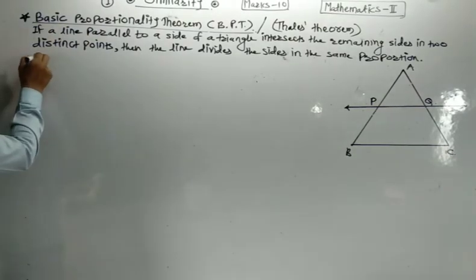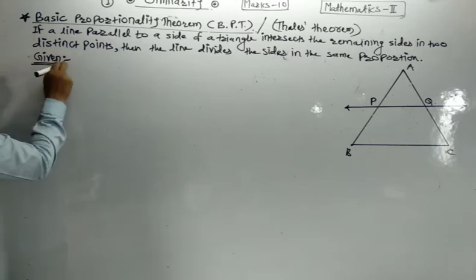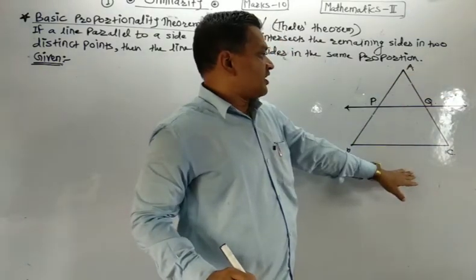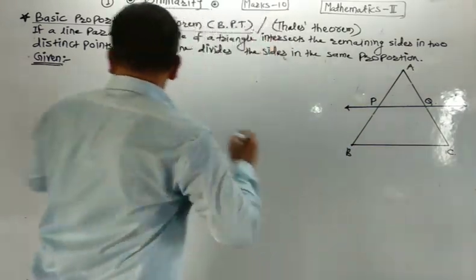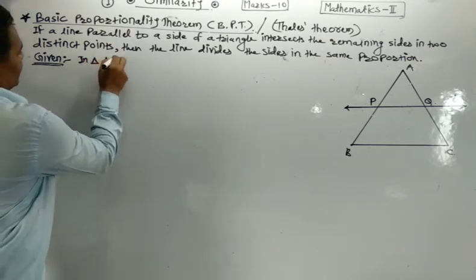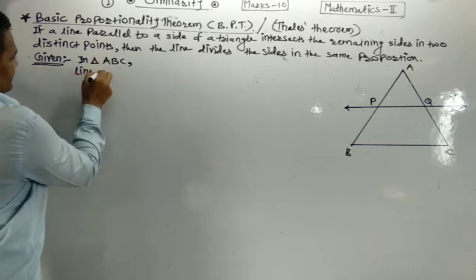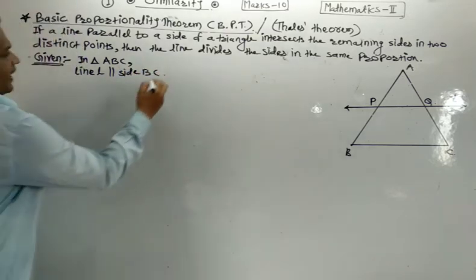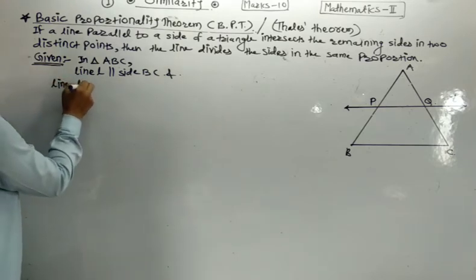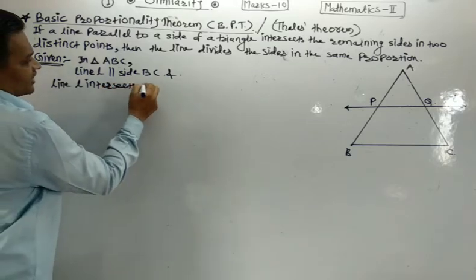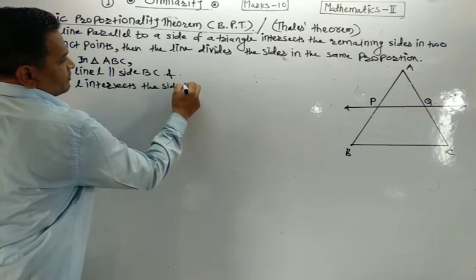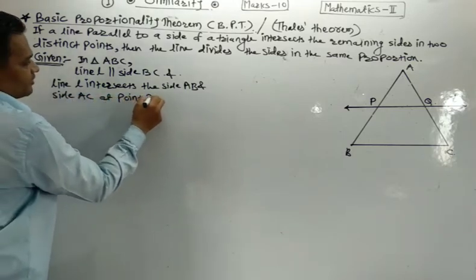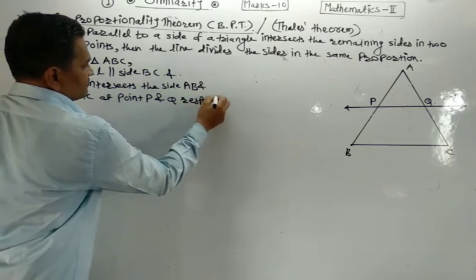Now, given: what is there in the given? In triangle ABC, line L is parallel to side BC, and line L intersects the sides AB and AC at points P and Q respectively.